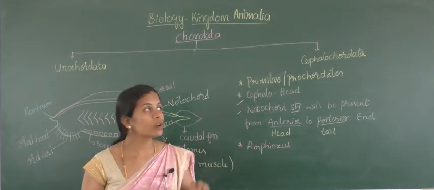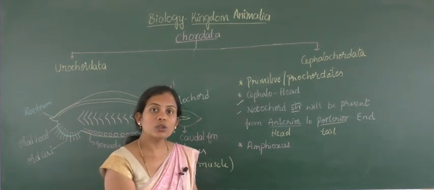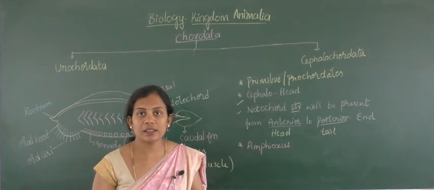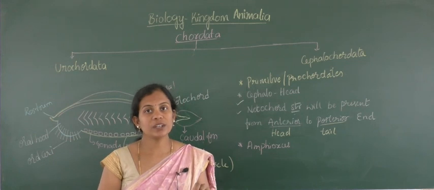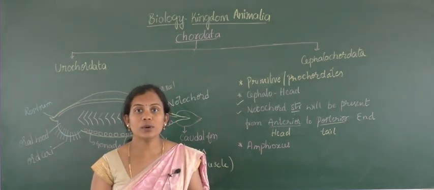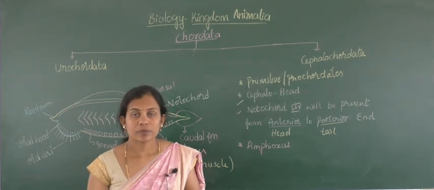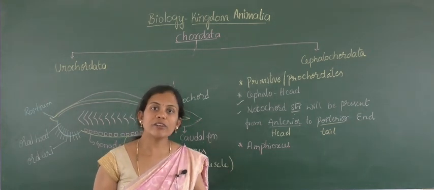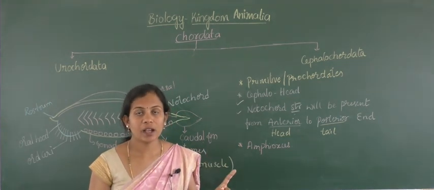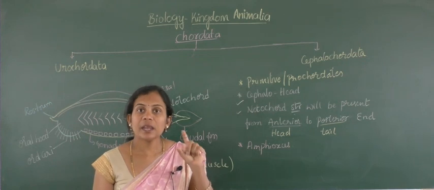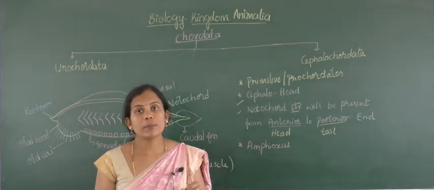But it remains in cephalochordates. Again, leaving cephalochordates and taking the next subphylum, vertebrata, there you see that the structure of the notochord has been turned or converted into the dorsal vertebral column. Here it is notochord itself, but when we come to the next subphylum of chordata, vertebrata, the name suggests that the notochord has been converted into the vertebral column.